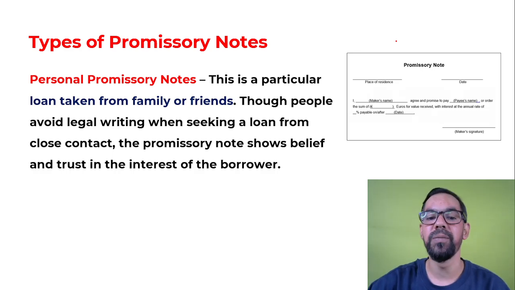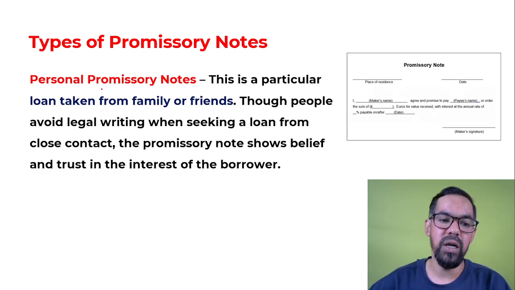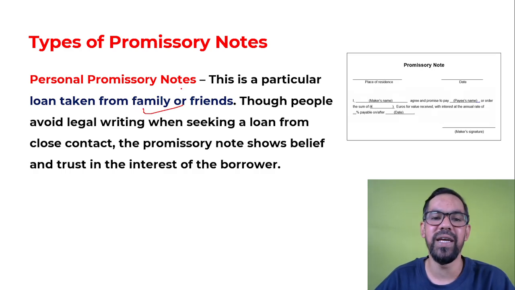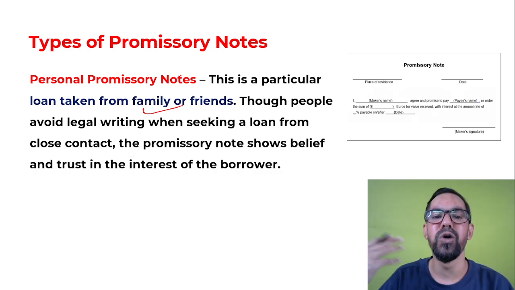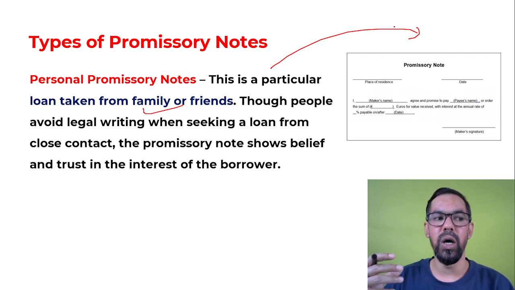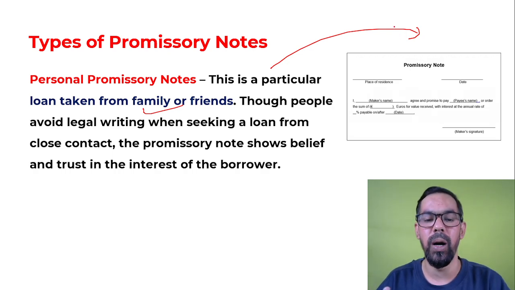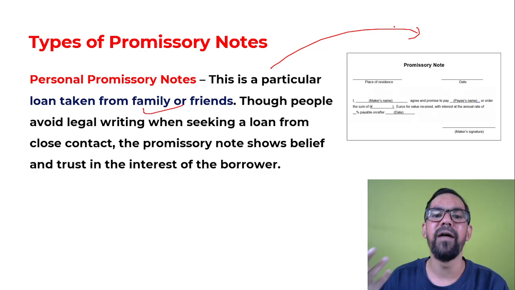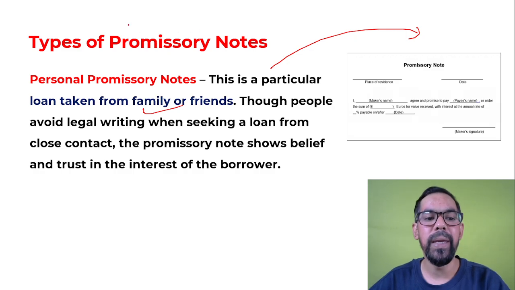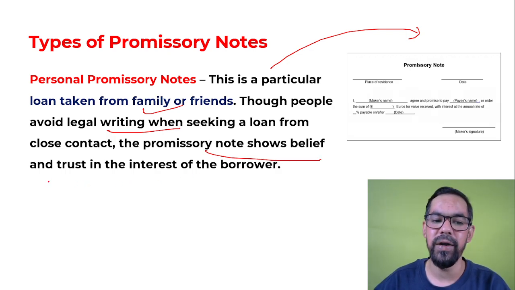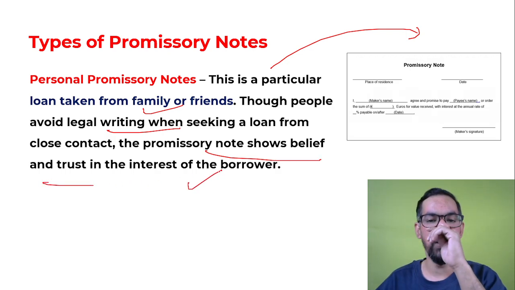Next one is personal. This is a loan taken from a family member or friend. Let's say you borrow money from your friends. While borrowing, for security purposes, you can also make an agreement of promissory note. That way the other party will have more faith in you. Though people avoid legal writing when seeking a loan from a close contact, the promissory note shows belief and trust in the interest of the borrowers.